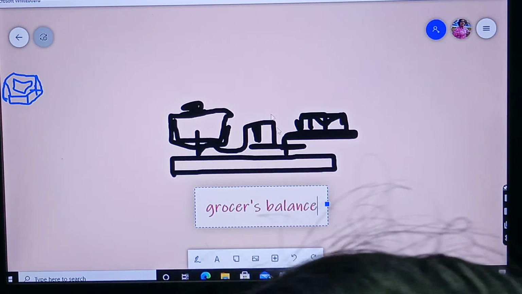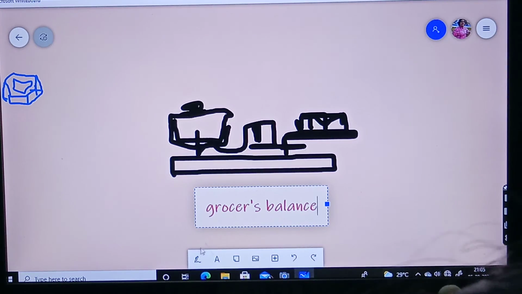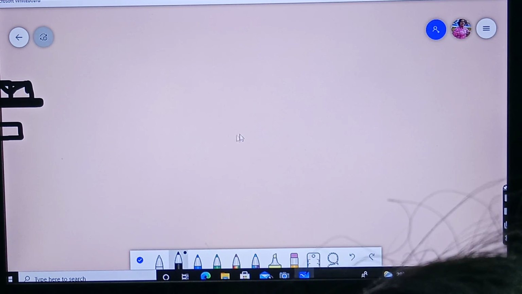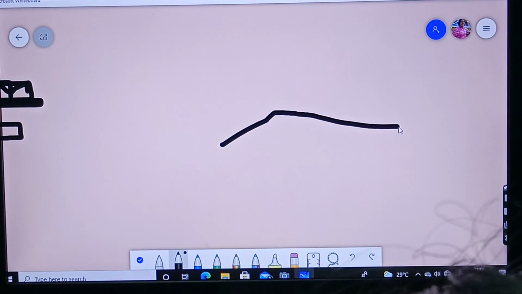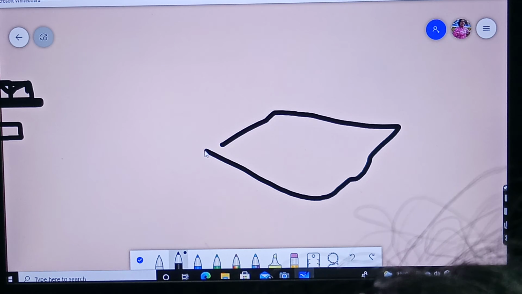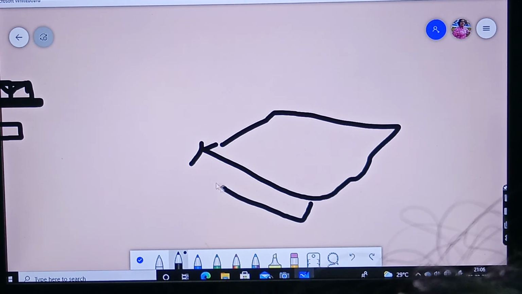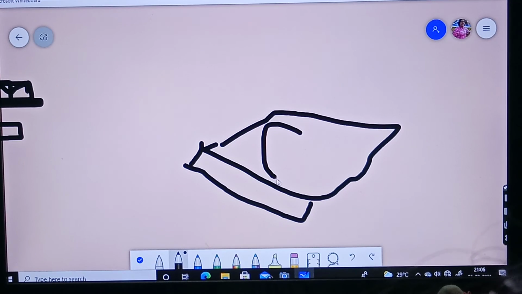And there is another one, that is an electronic one. Just see, here there will be a metal circle. Here you will keep whatever you want, and here will be the reading.